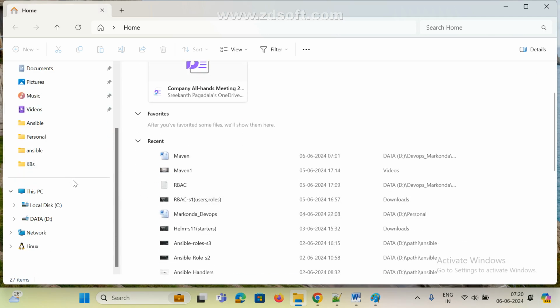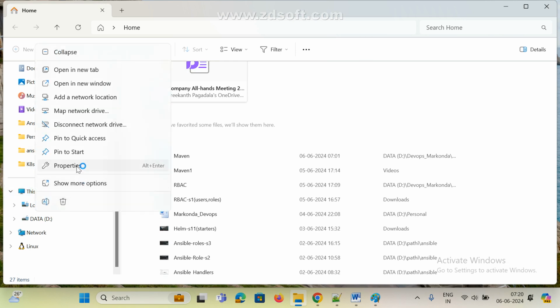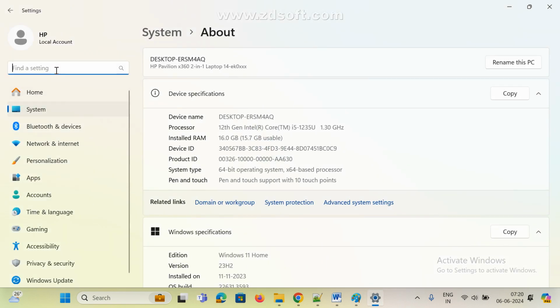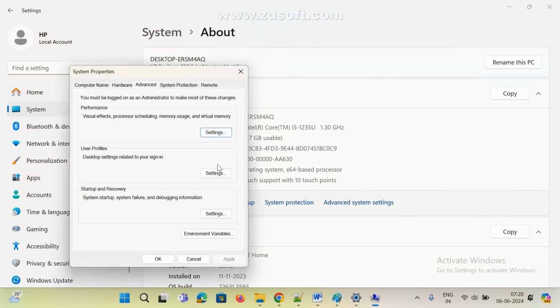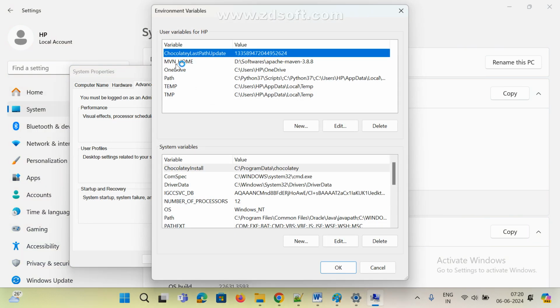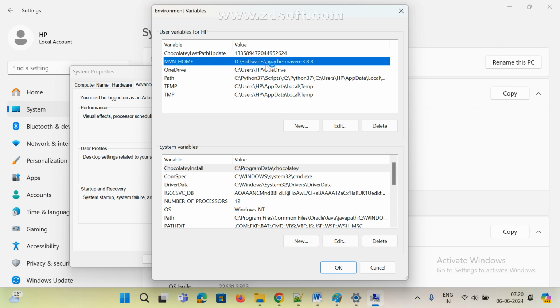Once you have downloaded it, go to My Computer, go to properties, type environment variables, edit the system environment variables, and click on environment variables. Here we need to give your local machine path, where your Maven software is available. Set MAVEN_HOME, pointing to your Maven software on our local machine. This is not an exe file, this is a zip file. Once you extract it, we get some path in our local machine, right? That path we need to add. That's it. Apart from this, no need to do anything.